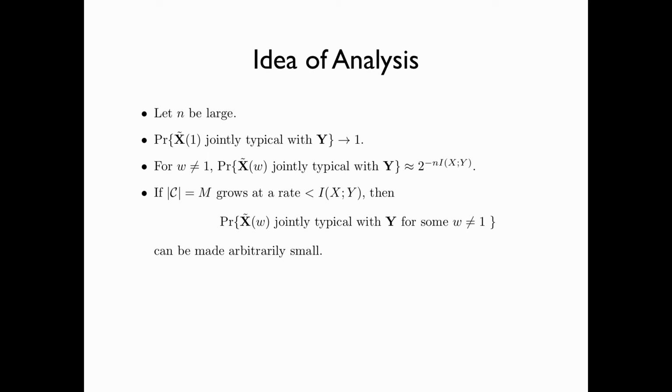If the size of the codebook, that is m, grows at a rate strictly less than the mutual information between x and y, then the probability that the codeword x tilde w is jointly typical with the sequence y, for some w not equal to 1, can be made arbitrarily small. Then the probability of the error event, that is w hat not equal to w, can be made arbitrarily small.